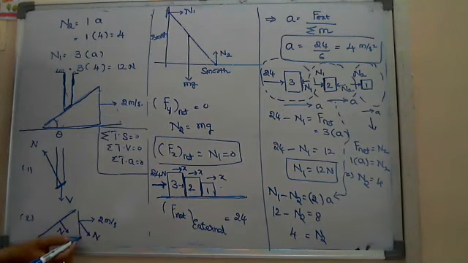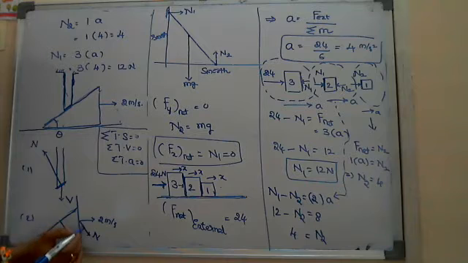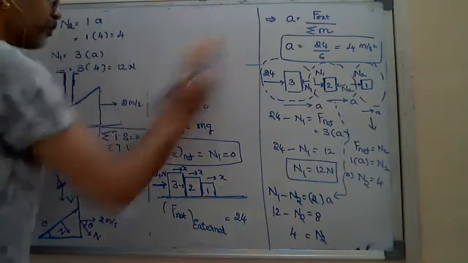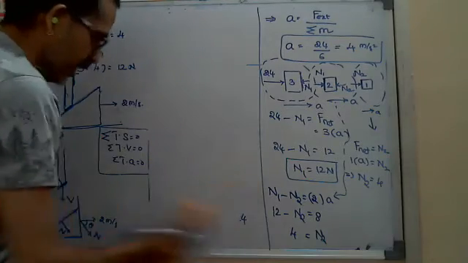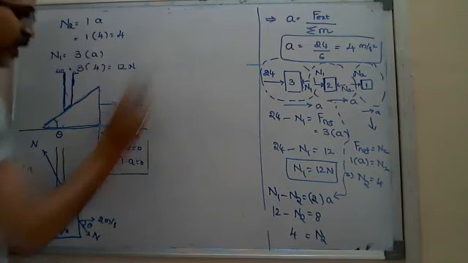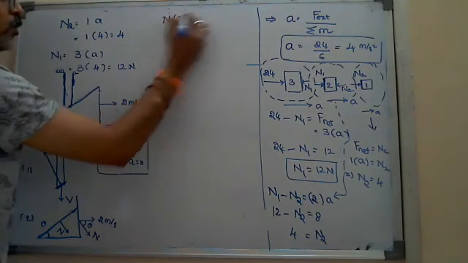What will be the angle between these two? Very simple. For the horizontal surface, this is the corresponding perpendicular, and for the inclined surface, this is the corresponding perpendicular. If the angle between the two surfaces is theta, the angle between the two corresponding perpendiculars is also theta, according to mathematics. First I write N dot v for the wedge: N into 2 into cos theta.